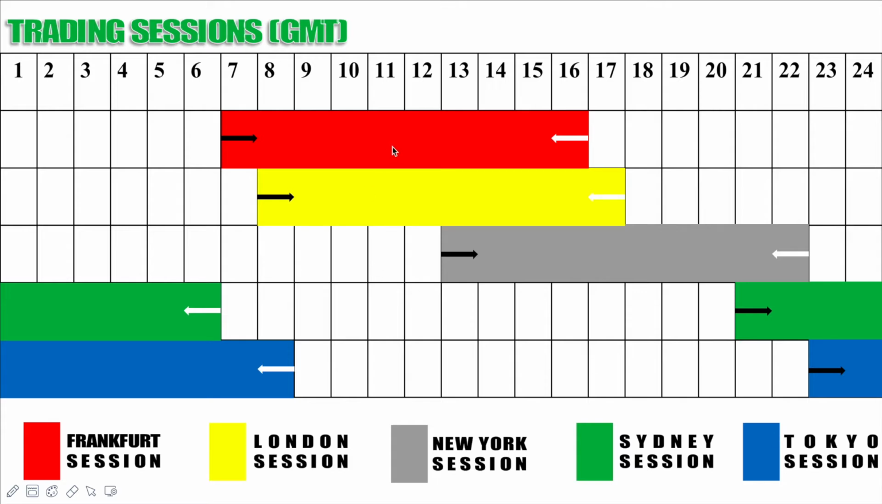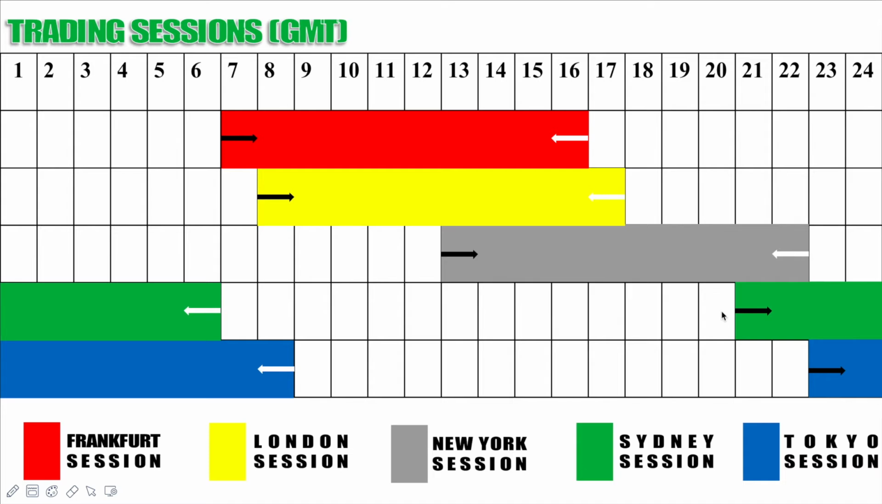So that means this red bar here is Frankfurt session. Then this is London session, the yellow bar. Then New York session, which is the gray bar, and the Sydney session. Then lastly, Tokyo session, which is the blue bar. Like I said already, Frankfurt session opens by 7 a.m. and closes by 4 p.m., while London session opens by 8 a.m. and closes by 5 p.m. New York session opens by 1 p.m. and closes by 10 p.m.